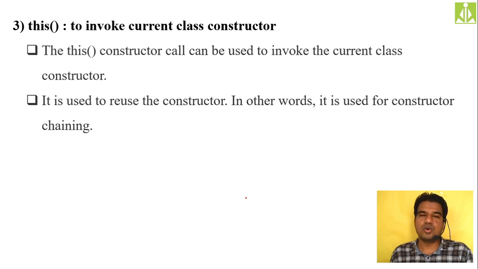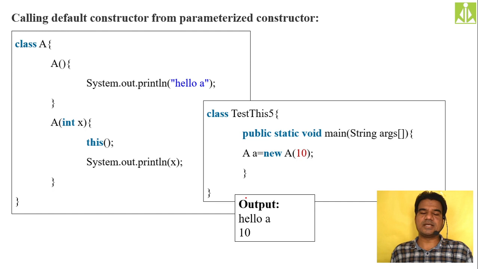Suppose you have more than one constructor inside a single class, one without any parameters, one with parameters, one with some more parameters. Like that you have different constructor definitions in your class. That is nothing but constructor overloading, overloaded constructors in your class. If you want to call one constructor from another constructor, how can you do it? Using the this keyword only you can achieve that. We'll go and demonstrate one example.